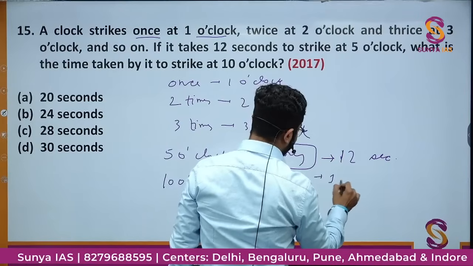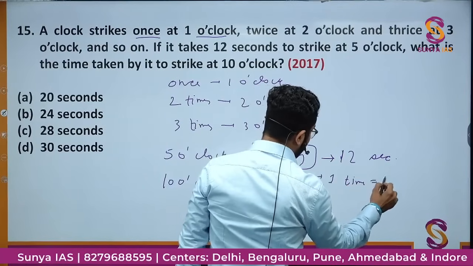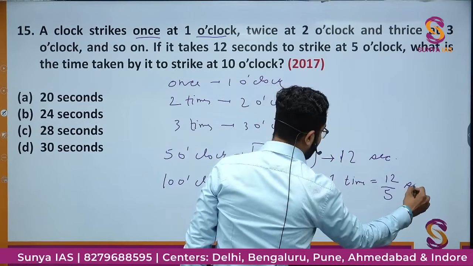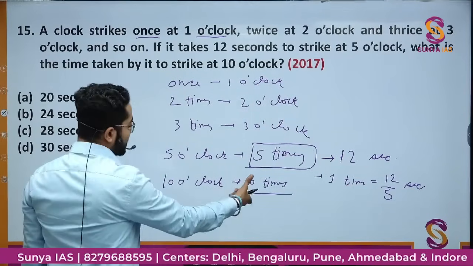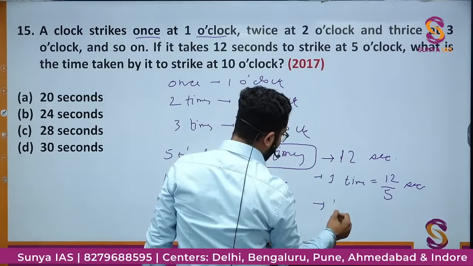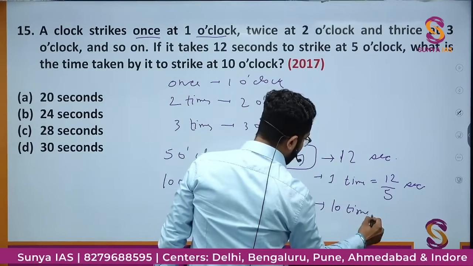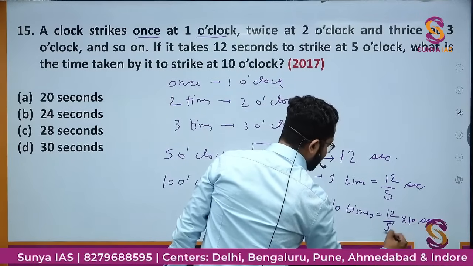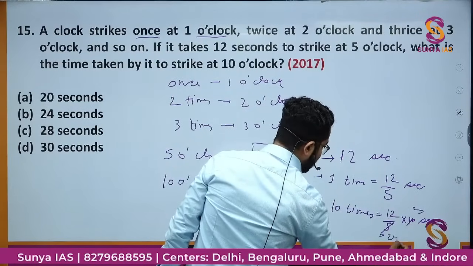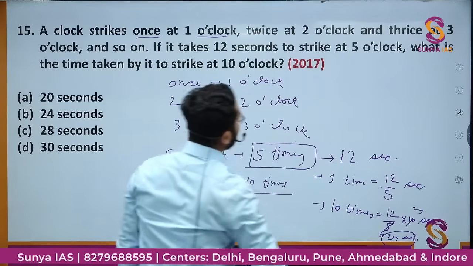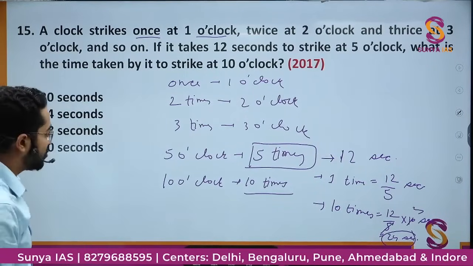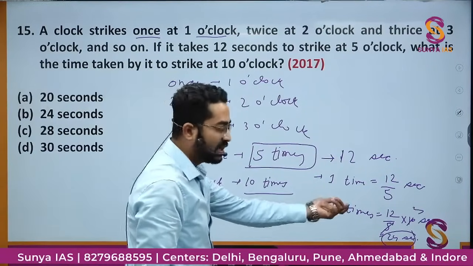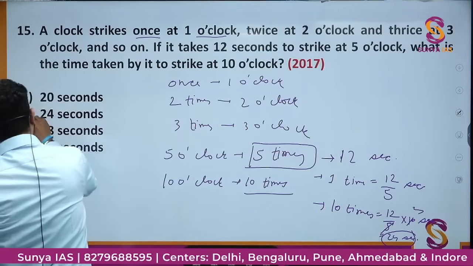So for striking 1 time it will take 12 by 5 seconds. And at 10 o'clock it is striking 10 times. Then for striking 10 times it will take 12 by 5 into 10 seconds. This will be 12 into 2, 24 seconds. That means at 10 o'clock this will totally take 24 seconds to strike. So the correct option would be option B.